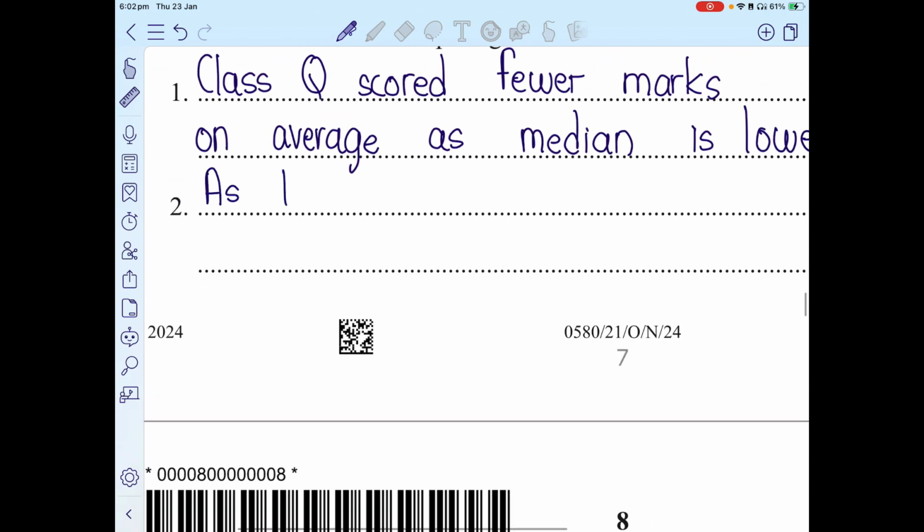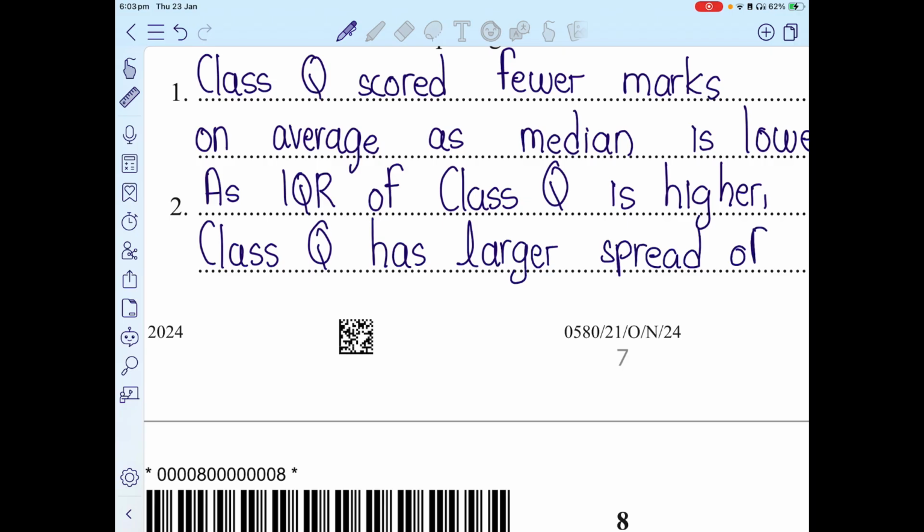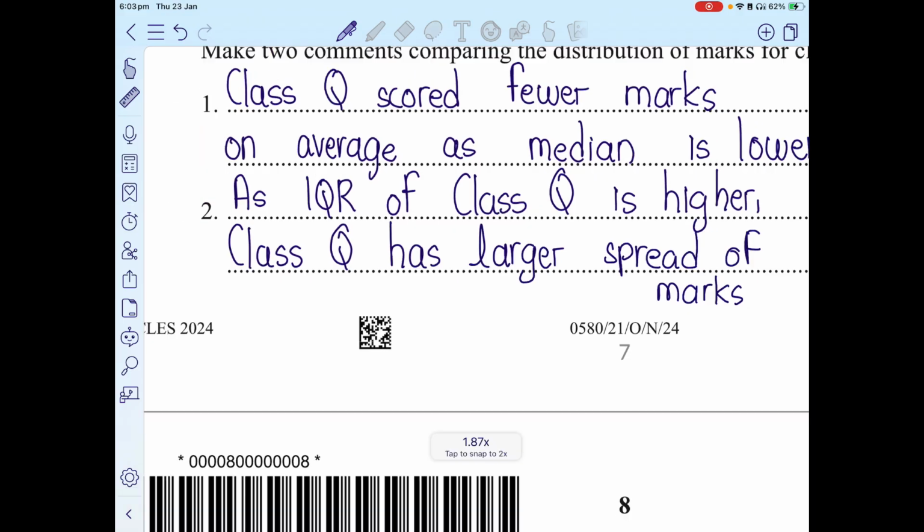So as the IQR of class Q is higher, class Q has a larger spread of marks. That means the variety in the marks is greater; people's marks are not concentrated around a single point. They are much more varied and expanded over the scale, rather than being contracted towards a central point.